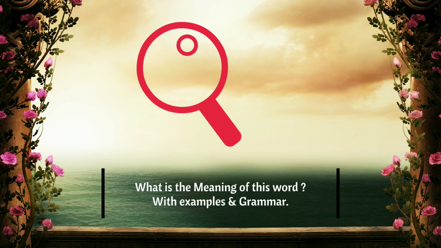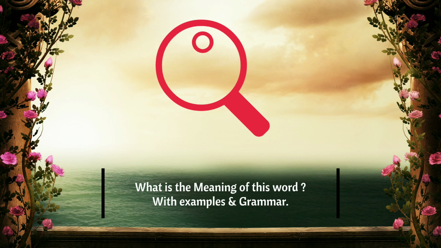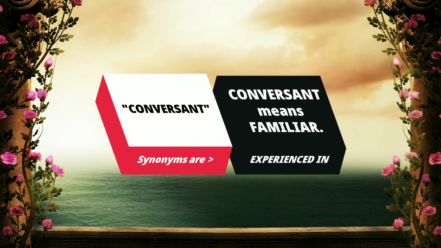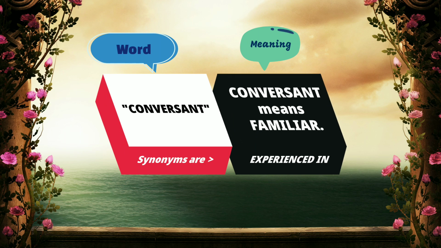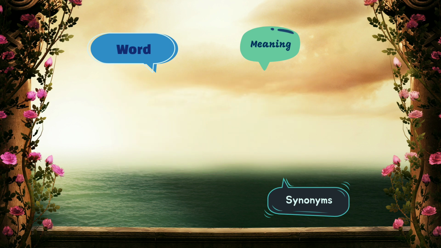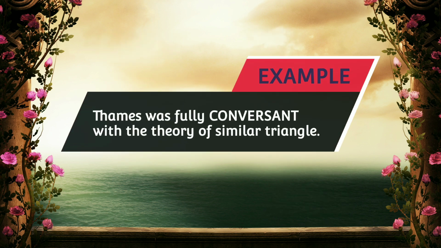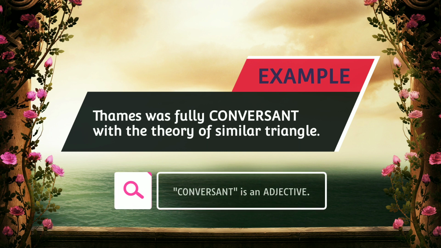Today we're going to look at the meaning of this word and an example with grammar. The word is conversant. Conversant means familiar. Synonyms of conversant are experienced in. Example: Thales was fully conversant with the theory of similar triangles.